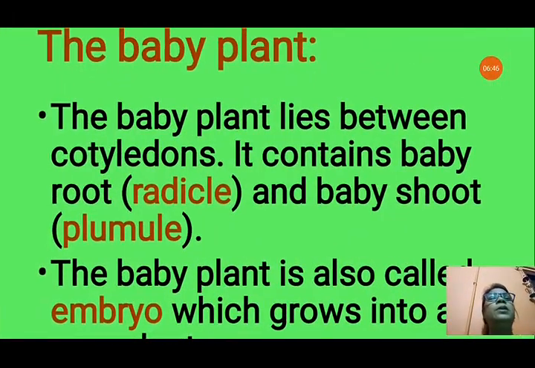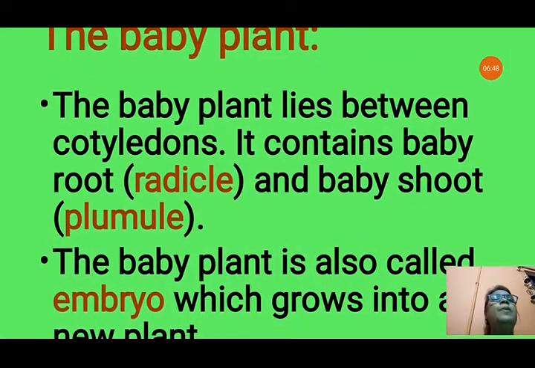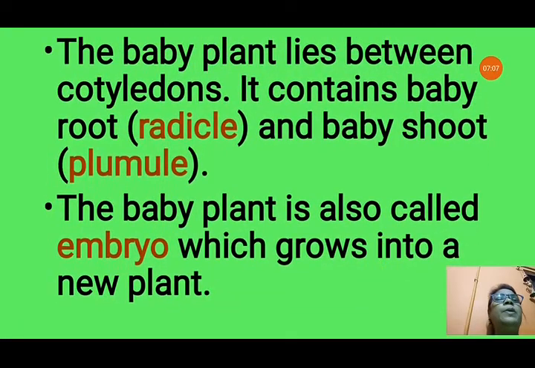The third part is the baby plant. The baby plant lies between the cotyledons. When you open the cotyledons, you will see a very small pointed part. It contains the baby root, radicle, and baby shoot, plumule. In that baby plant, only a very small radicle and plumule will develop. The baby plant is also called the embryo, which grows into a new plant. This baby plant is the only part which grows into a new plant.